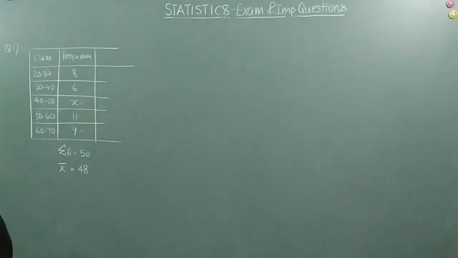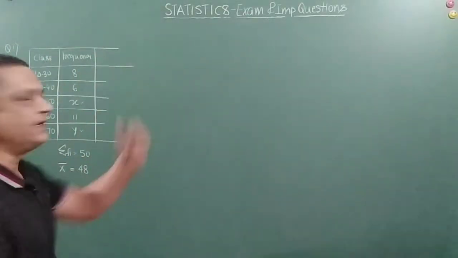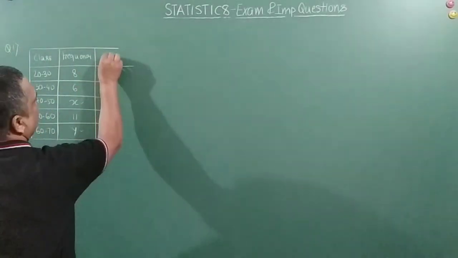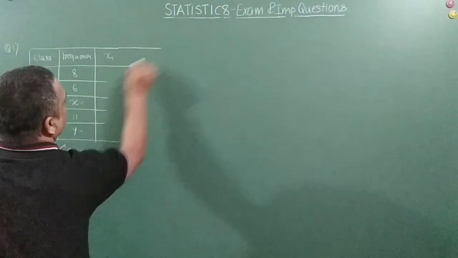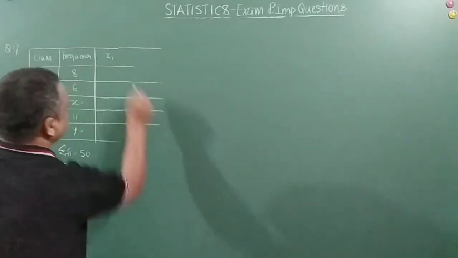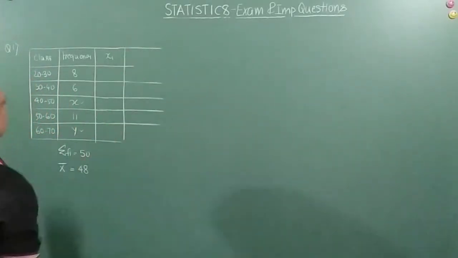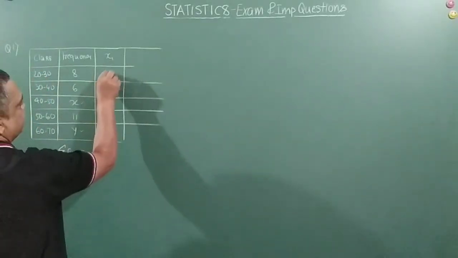So friends, what we are going to do here is first convert this class interval into class mark. That will be our xi, right? So xi will be 20 plus 30, that is 50 by 2, that is 25, right?